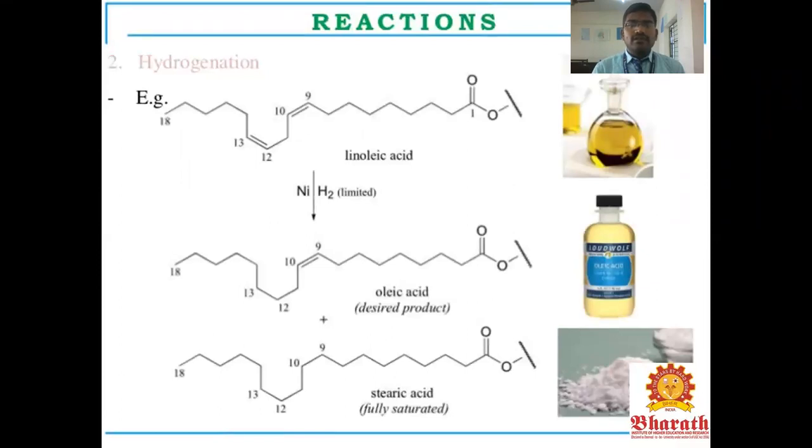Linoleic acid, in the presence of nickel catalyst and hydrogen gas limited to the 9th and 10th position, is converted to oleic acid, the desired product, plus another product, stearic acid. In the desired product, only the 12 to 13 double bond is converted to a single bond. In the other product, stearic acid, both double bonds are converted to single bonds, giving a fully saturated compound. This is stearic acid.